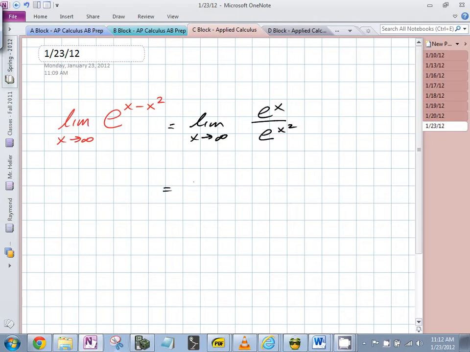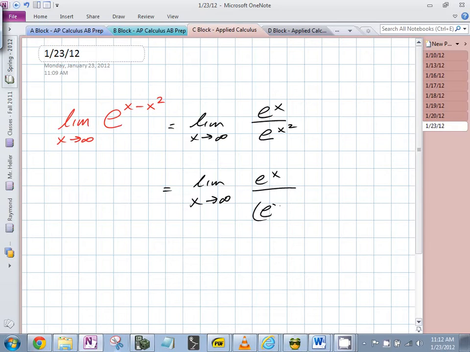So what this is equal to, this is the limit as x goes to infinity of e to the x over, is there any way to rewrite the bottom? For example, is it equal to this? Is this correct? No, it's not. You absolutely can't do that. It would be e to the 2x, because you'd multiply. If I wrote that, it would be 2x.